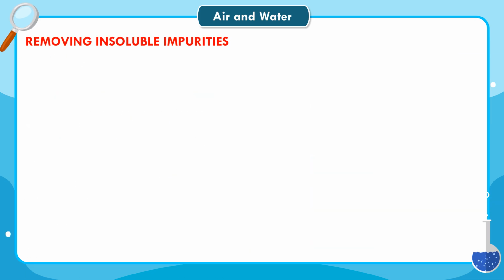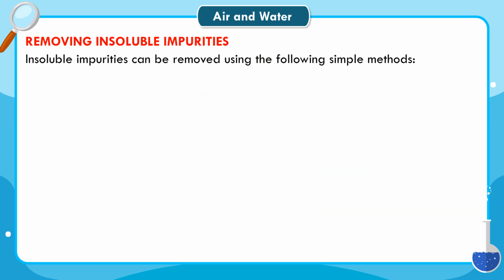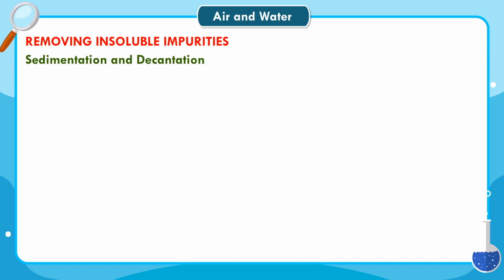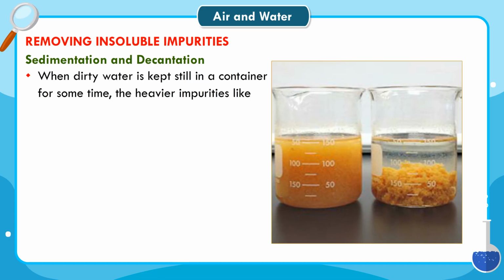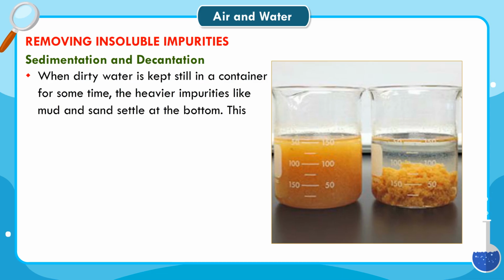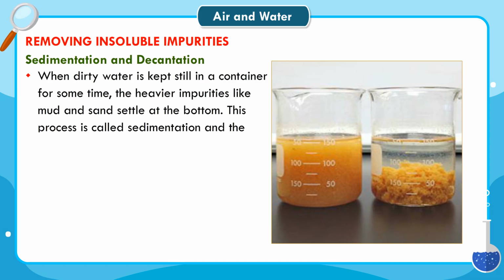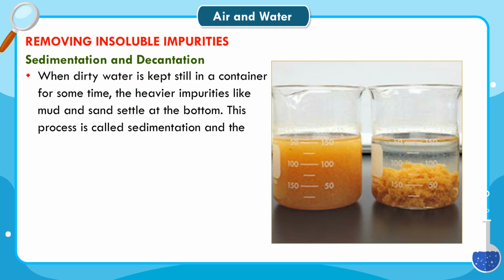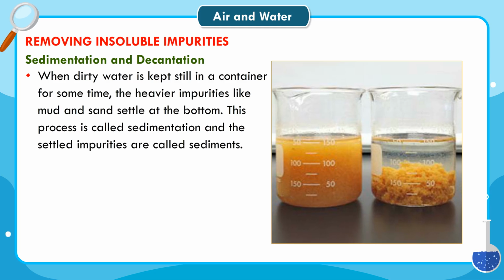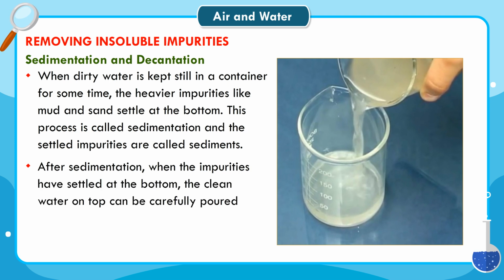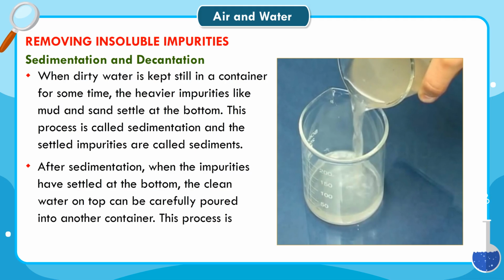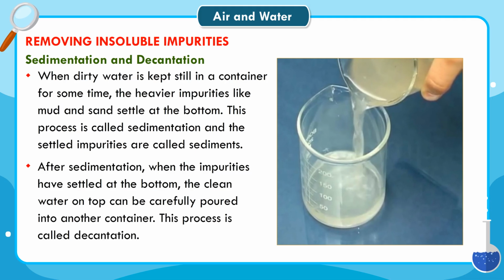Removing insoluble impurities. Insoluble impurities can be removed using the following simple methods: sedimentation and decantation. When dirty water is kept still in a container for some time, the heavier impurities like mud and sand settle at the bottom. This process is called sedimentation, and the settled impurities are called sediments. After sedimentation, when the impurities have settled at the bottom, the clean water on top can be carefully poured into another container. This process is called decantation.